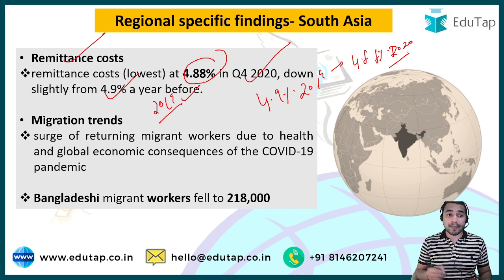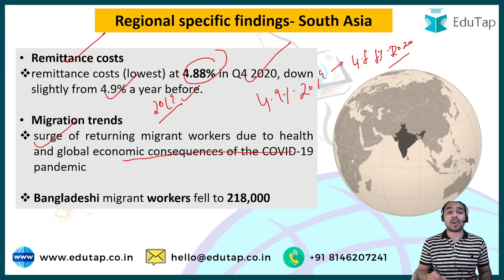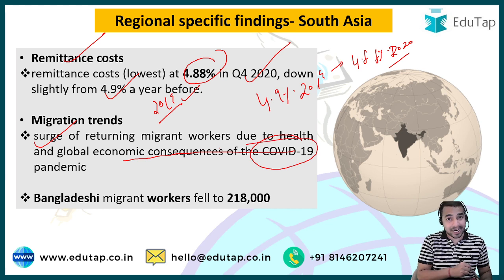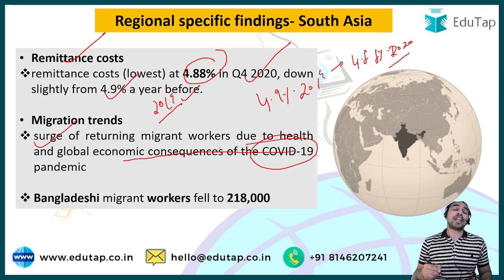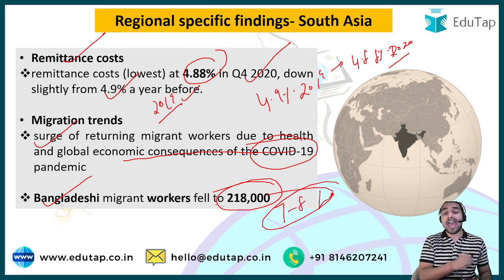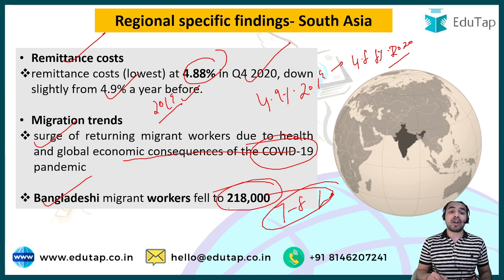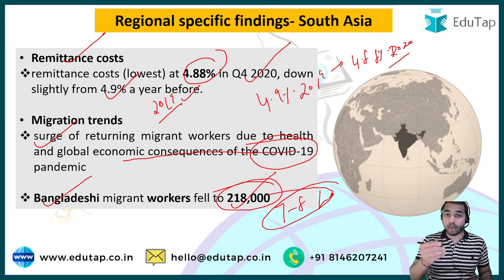So guys, if we talk about the migration trends, then this report says that there was a surge in the returning migrant workers. And guys, what was the reason behind this surge of returning migrant workers? The reason was the health and global economic consequences of the COVID-19 pandemic. And guys, this was the reason why the Bangladeshi migrant workers fell to 2,18,000, and this number was 7 to 8 lakhs on average earlier, as compared to 2020 in which this number has fallen down to 2,18,000 from 7 to 8 lakhs.